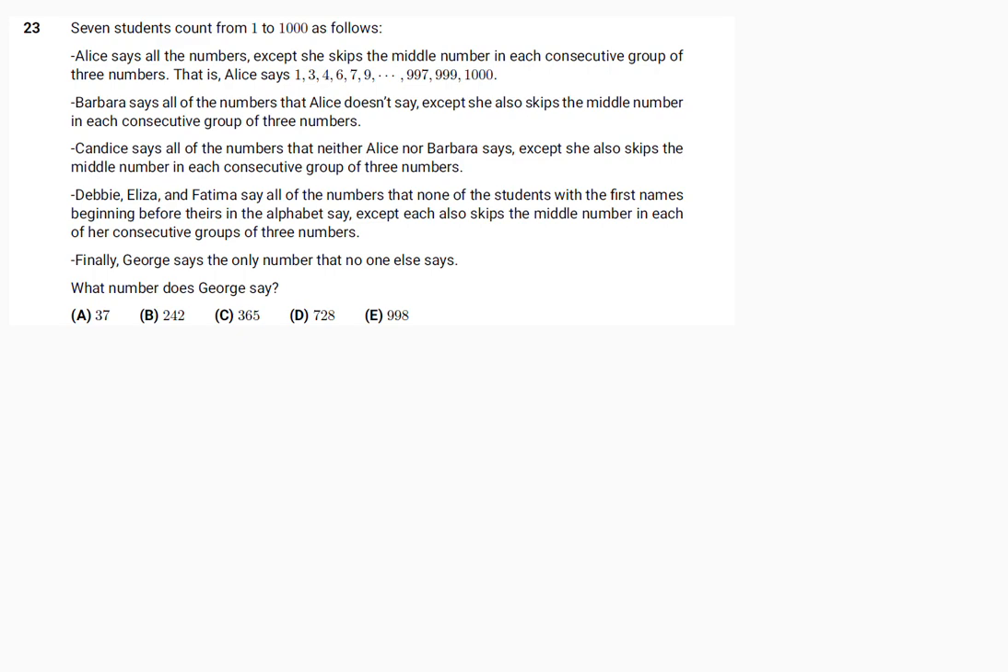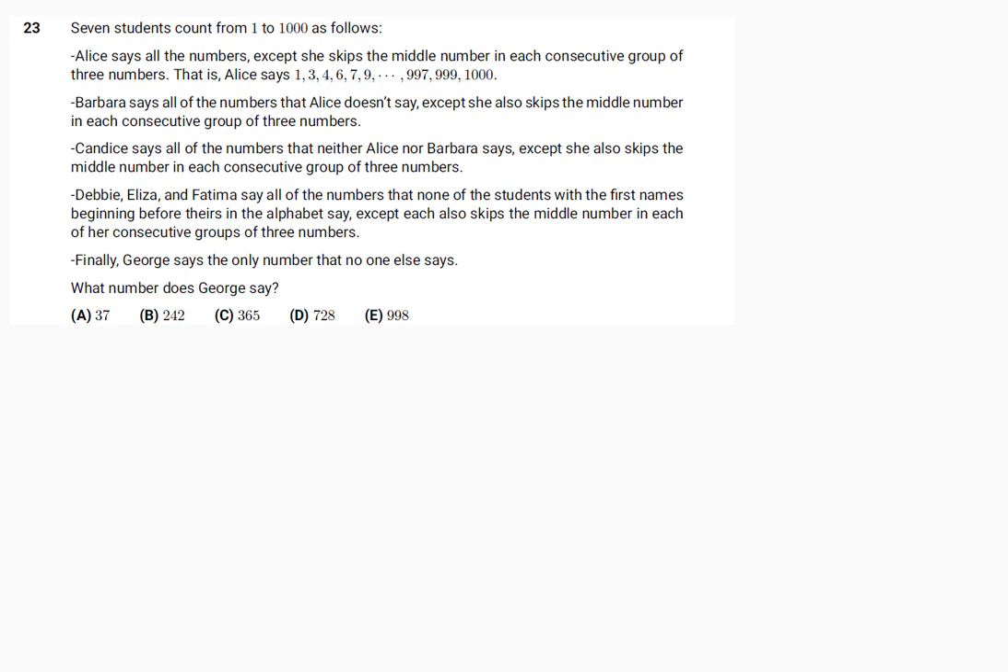Explain AMC10A question 23, year 2011. Seven students count from 1 to 1000 as follows. Alice lists all the numbers except she skips the middle number in each consecutive group of 3 numbers. That is, Alice says 1, 3, 4, 6, 7,